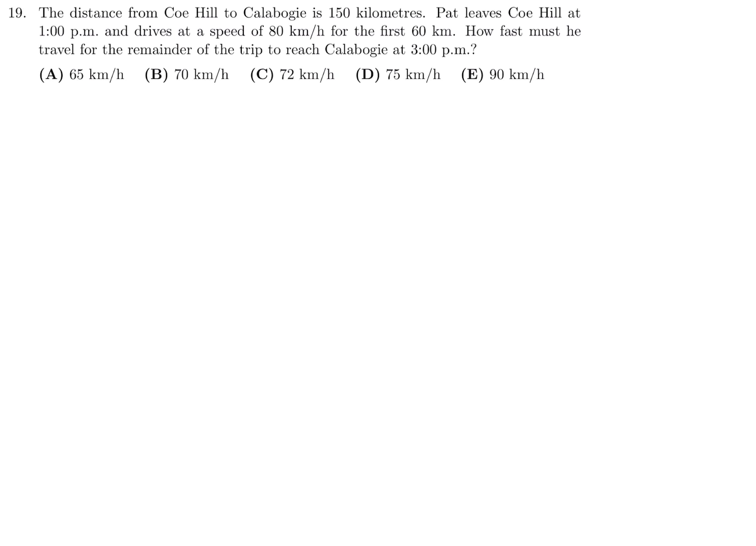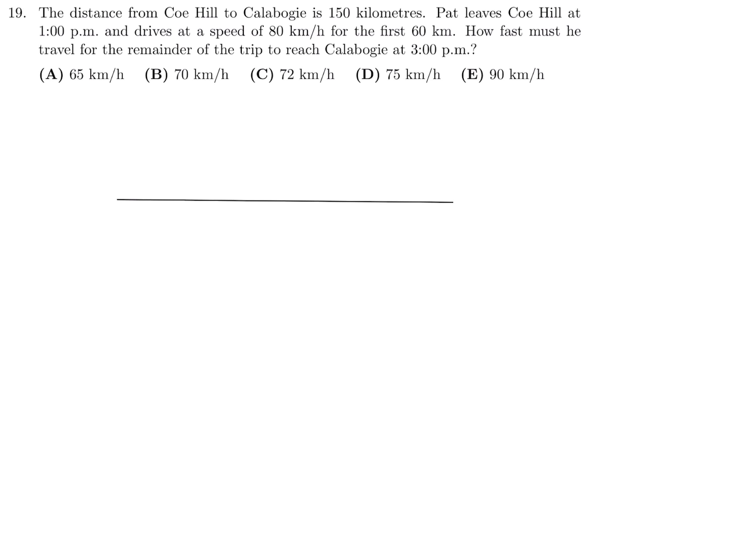The distance from Coe Hill to Calabogie is 150 kilometers. Pat leaves Coe Hill at 1 p.m. and drives at a speed of 80 kilometers per hour for the first 60 kilometers. How fast must he travel for the remainder of the trip to reach Calabogie at 3 p.m.?